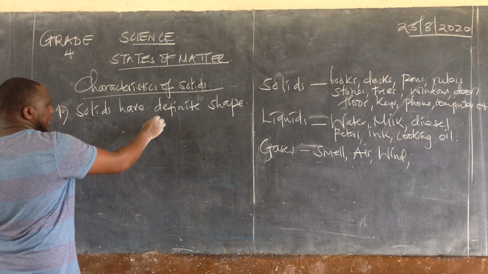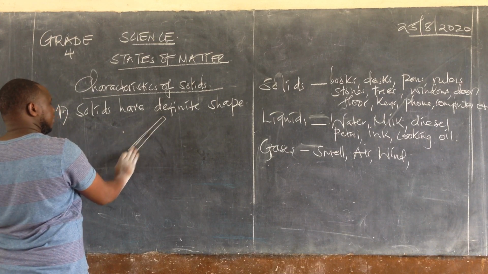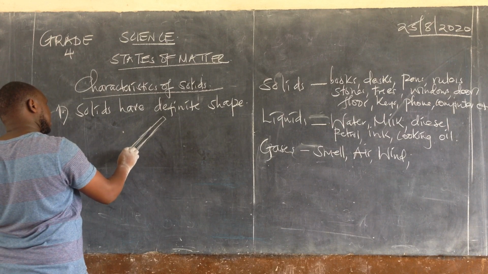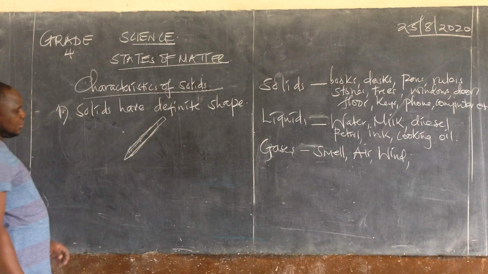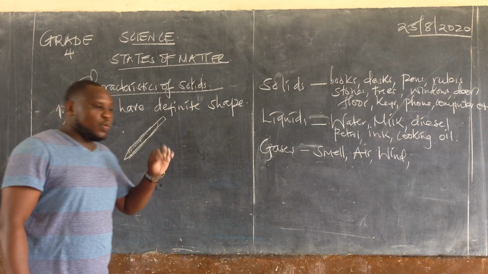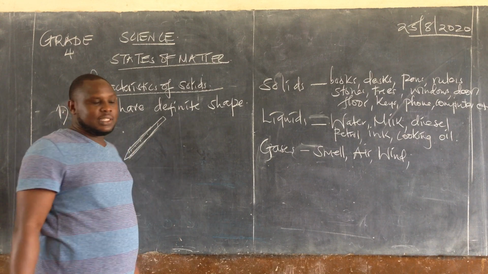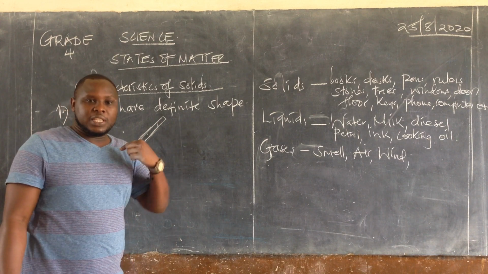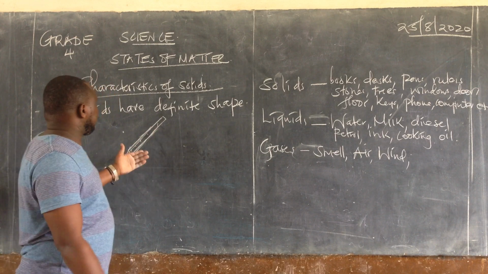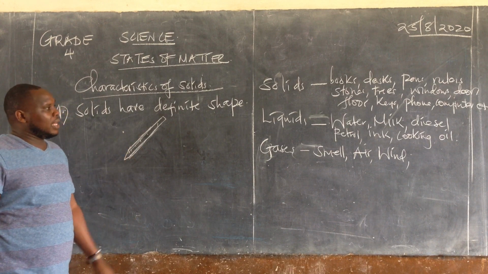If you have a pen, that is a pen. Look at that shape. It's definite. That pen's shape cannot change. Even if you put this pen in a bucket, pick it there and put it in the pocket, and also pick it from there and put it in a locker, it is going to remain the same. Definite shape is going to remain the same.